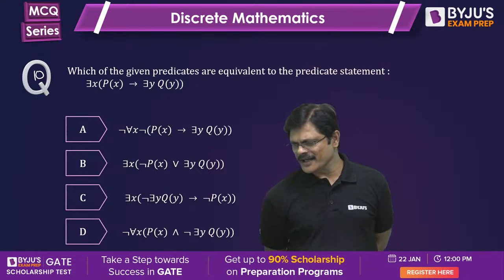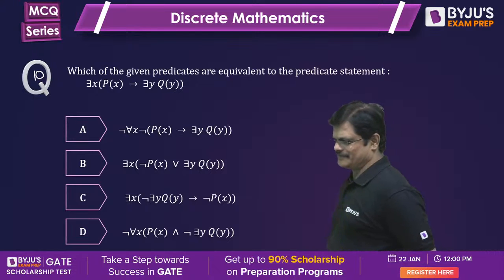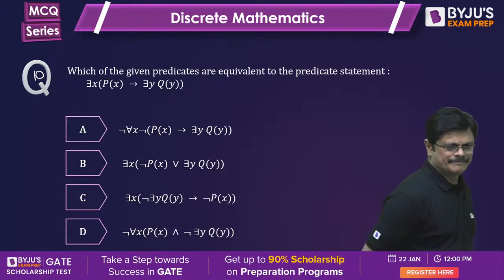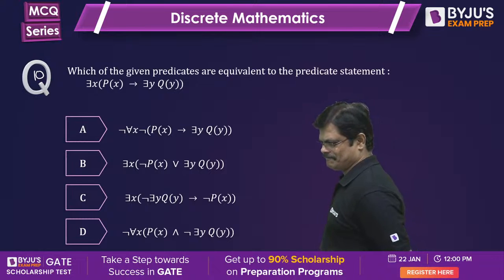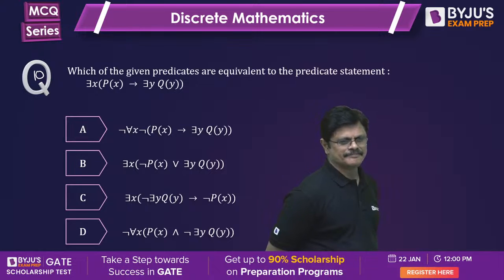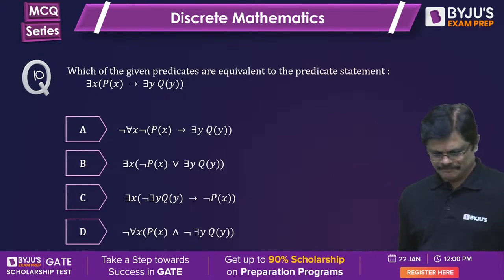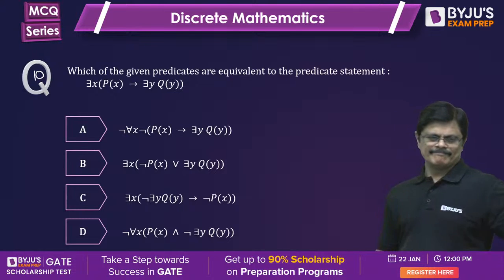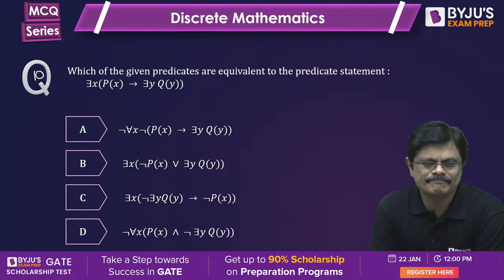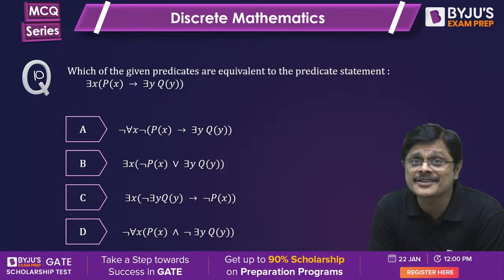Which of the following are equivalent? Waiting for your answer. A, B, C, D.